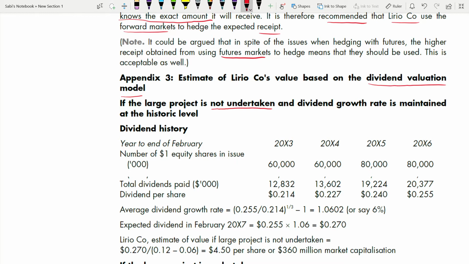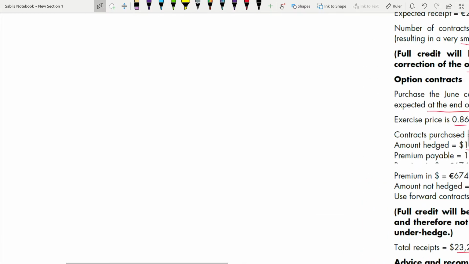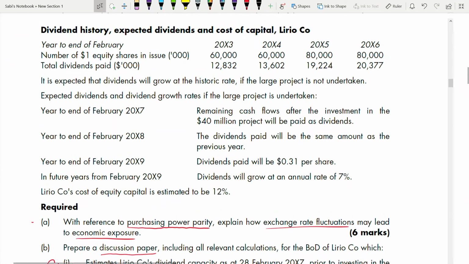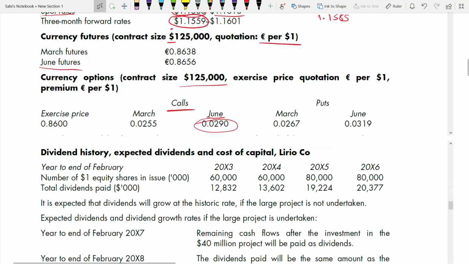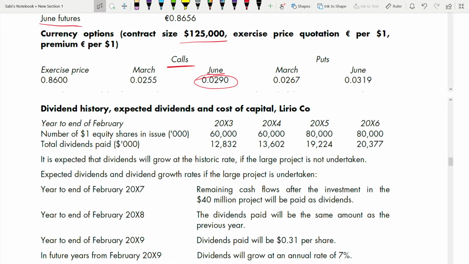And if it is in thousands, drop 3 zeros. So 60 million, 60 million. Okay, so let us see. We need the information from this table. And by the way, before going to this, we have to read the dividend history, which we didn't read. So dividend history, expected dividends and cost of capital, year end 2003 to 6. You have been given the number of shares and the total dividends paid.